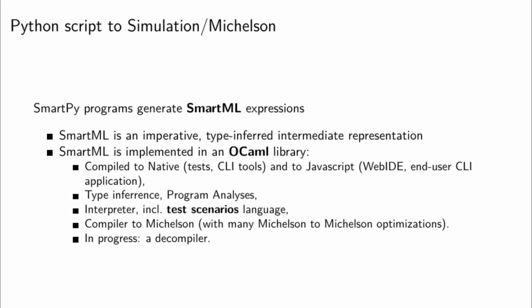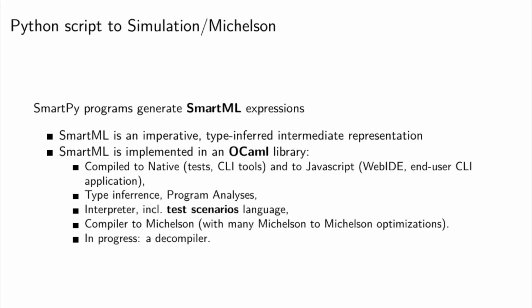So what happens in the implementation? SmartPy programs generate SmartML expressions, and SmartML is an imperative type-inferred intermediate representation. It's an ML-ish language. SmartML is implemented as an OCaml library. Itself, it can compile to native, for the tests or for command line tools, or to JavaScript, which is what runs inside the WebIDE or in the end user command line application.